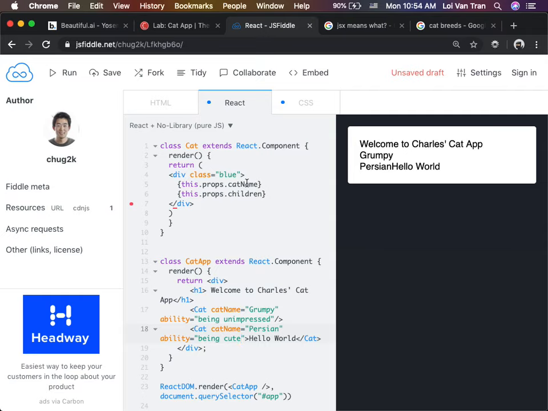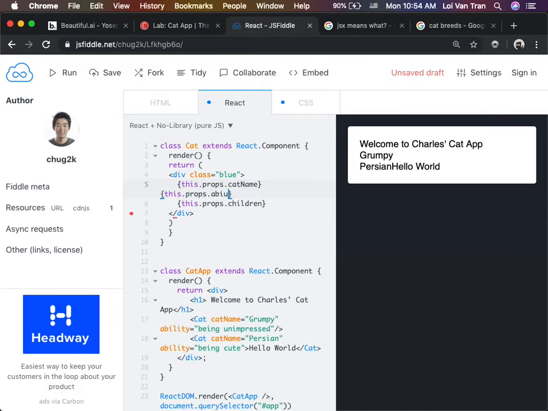Okay, so what's the next step? We had a moment ago one property that we looked at. So what do we want to do now? Yeah, now we should look at its ability. Right, so now if we run, Grumpy Cat is really good at being unimpressed. And the Persian cat is good at being cute.